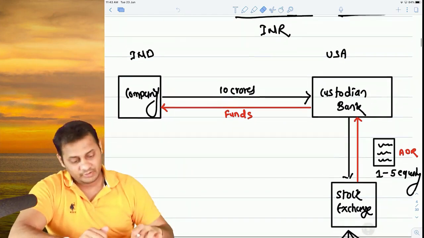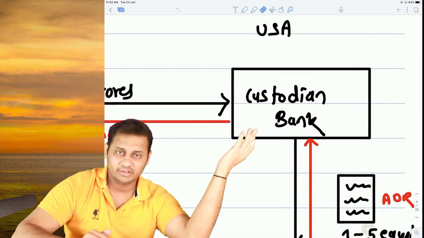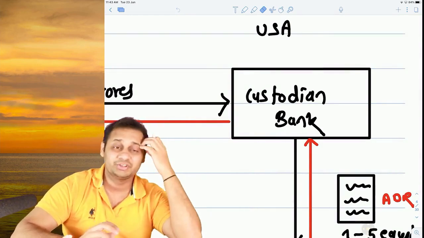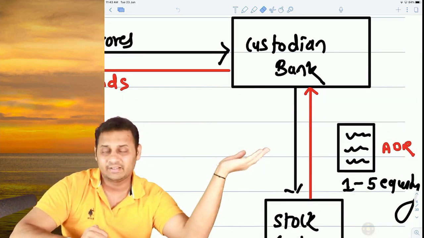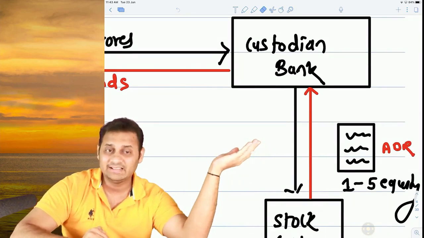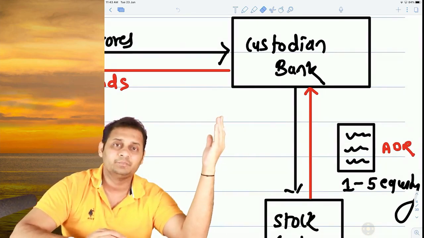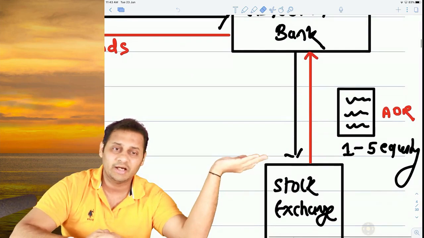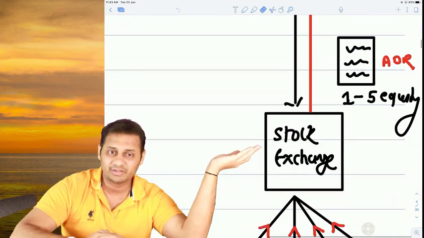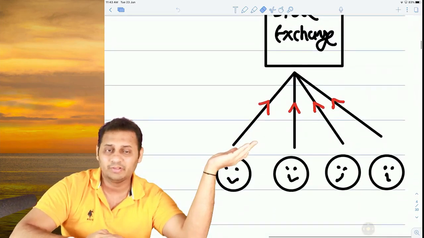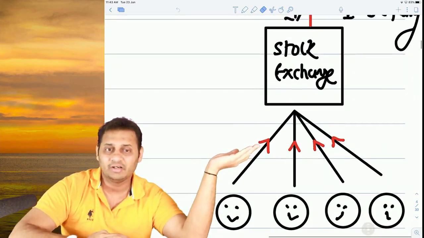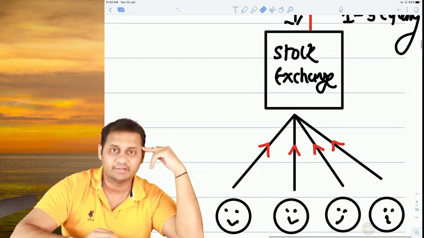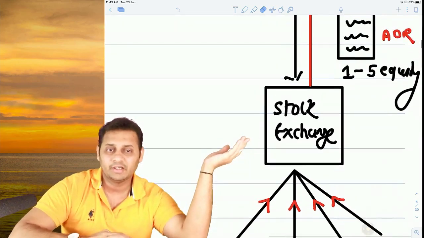So what will happen? 10 crore shares are there with the bank of the company, and those shares will be bundled in a receipt called American Depository Receipt, and these receipts will be issued by the bank in America, with the help of merchant bankers, at the stock exchange. So these receipts will be listed on the stock exchange, and now normal people from America will start investing in or buying this American Depository Receipt, ADR, not GDR, it is ADR. So they will give money here and they will get the ADR.